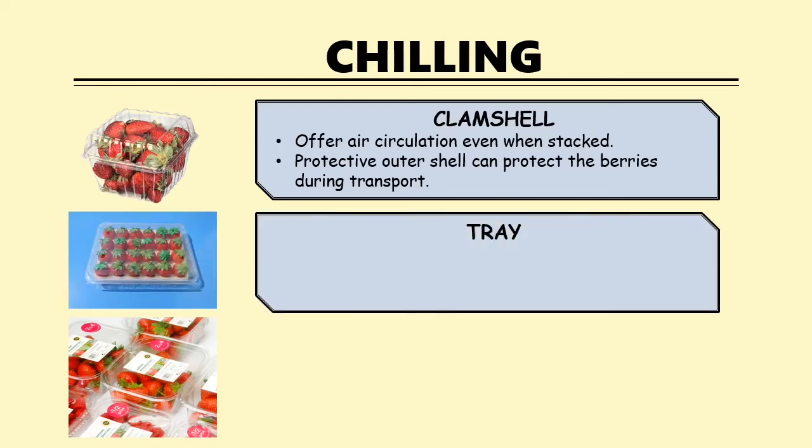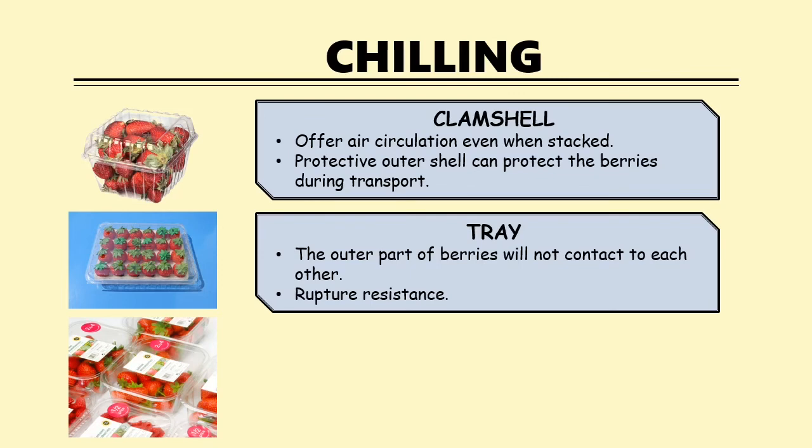For tray packaging, the berries usually will be put individually in one big tray like an egg. Each berry will have individual space to avoid the outer parts of the berries coming into contact with each other. Sometimes, they will come with bubble wrap or something like sponge at the bottom of the tray to cushion the berries and make them resistant to rupture.